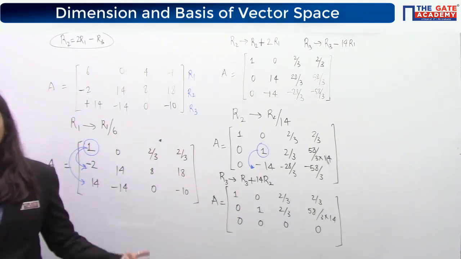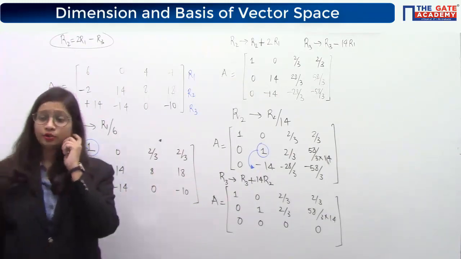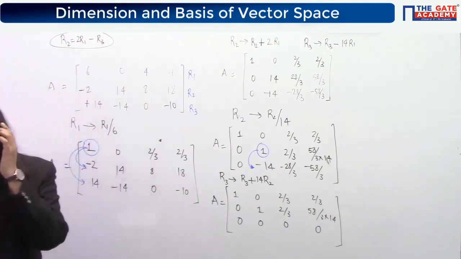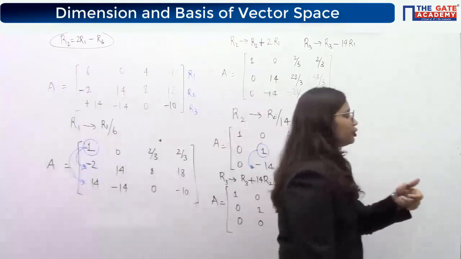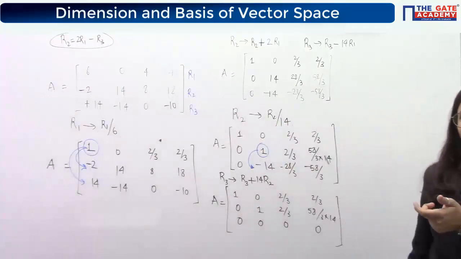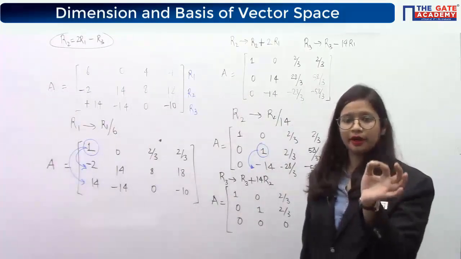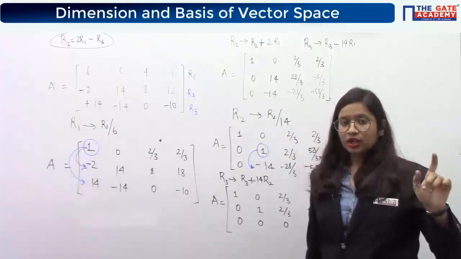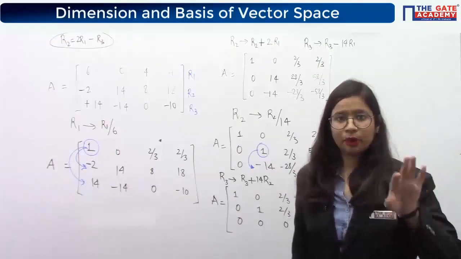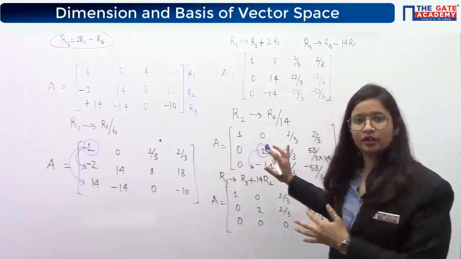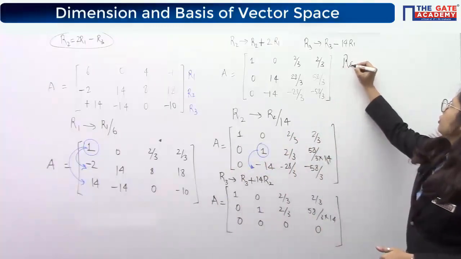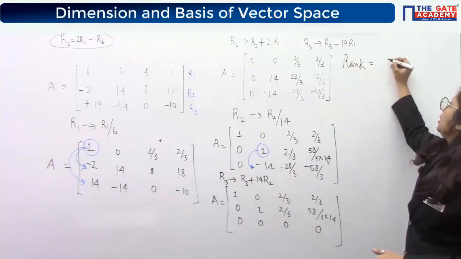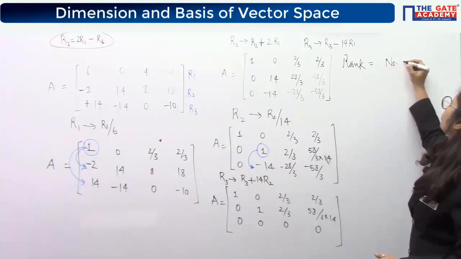Yes, Chandra, in this way any matrix can be made into row echelon form. Now, why have we done so? We were looking for the rank, and rank was nothing but the number of linearly independent rows. Now, because we couldn't find the relationship among the rows, that's why we go into this, and from row echelon form, we can define our rank as the number of non-zero rows.